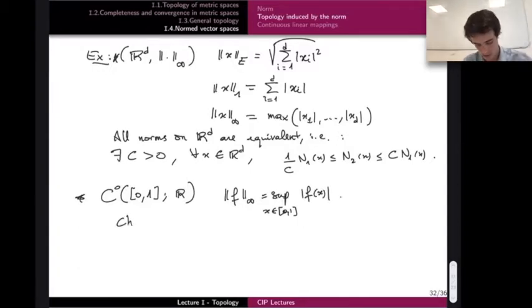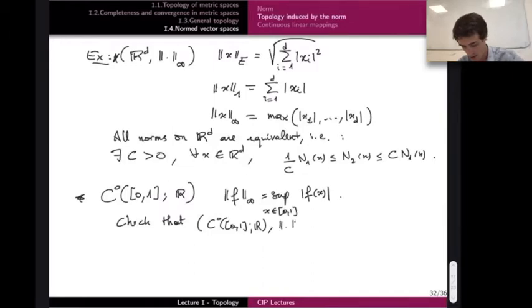Check that C^0([0,1], R), this space of continuous functions with this norm, is actually a normed vector space.